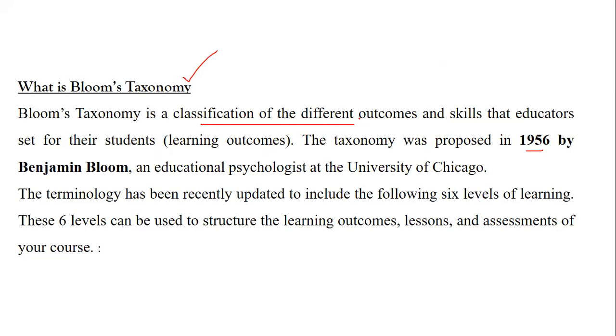The terminology has recently included 6 levels of learning, and these 6 levels are used to structure the learning outcomes, the lessons, and the assessment of the course which is learned by the student.